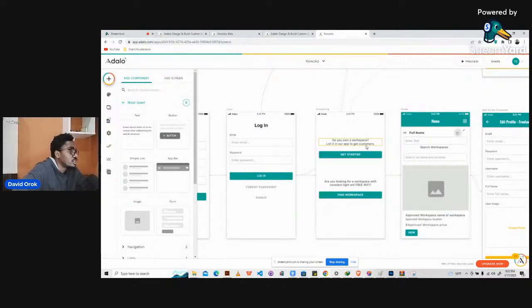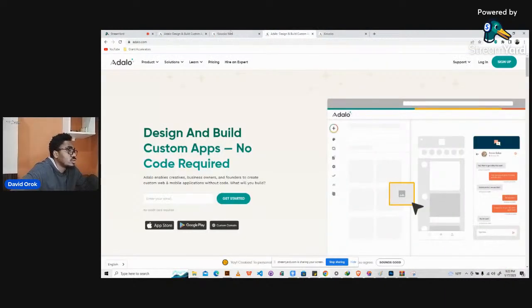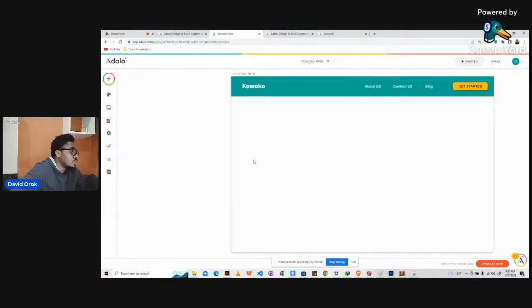So do you own a co-working space and list it in our app to get started? What we will do now is go ahead and create some text here, and then maybe we'll put a picture here, or maybe some sort of vector image. Let's try and see what we can do there.